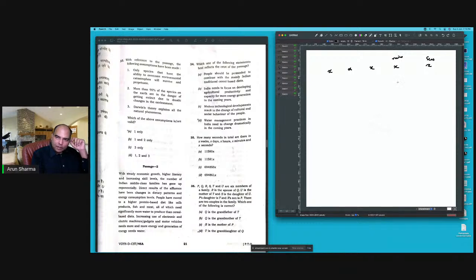So X minutes will have 60 X seconds. Then X hours, minutes, hours, days, and weeks. So every hour has 60 minutes and every minute is 60 seconds. So this should be 3600 X.